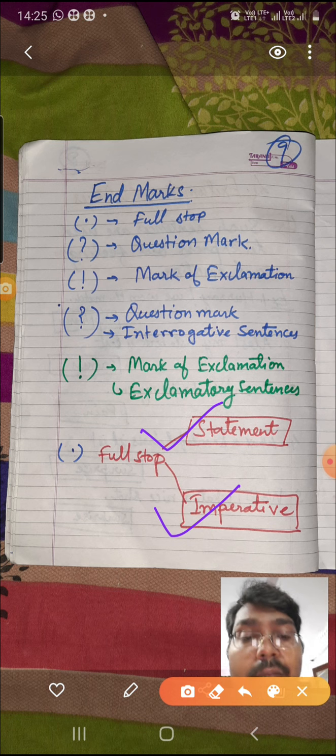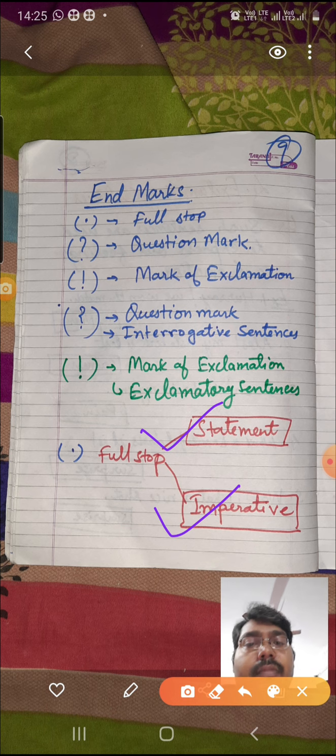But one thing you need to keep in mind: whether it's a statement, an interrogative sentence, an imperative sentence, or an exclamatory sentence, you can identify it, but still when you write, you are liable to make mistakes in the spellings.